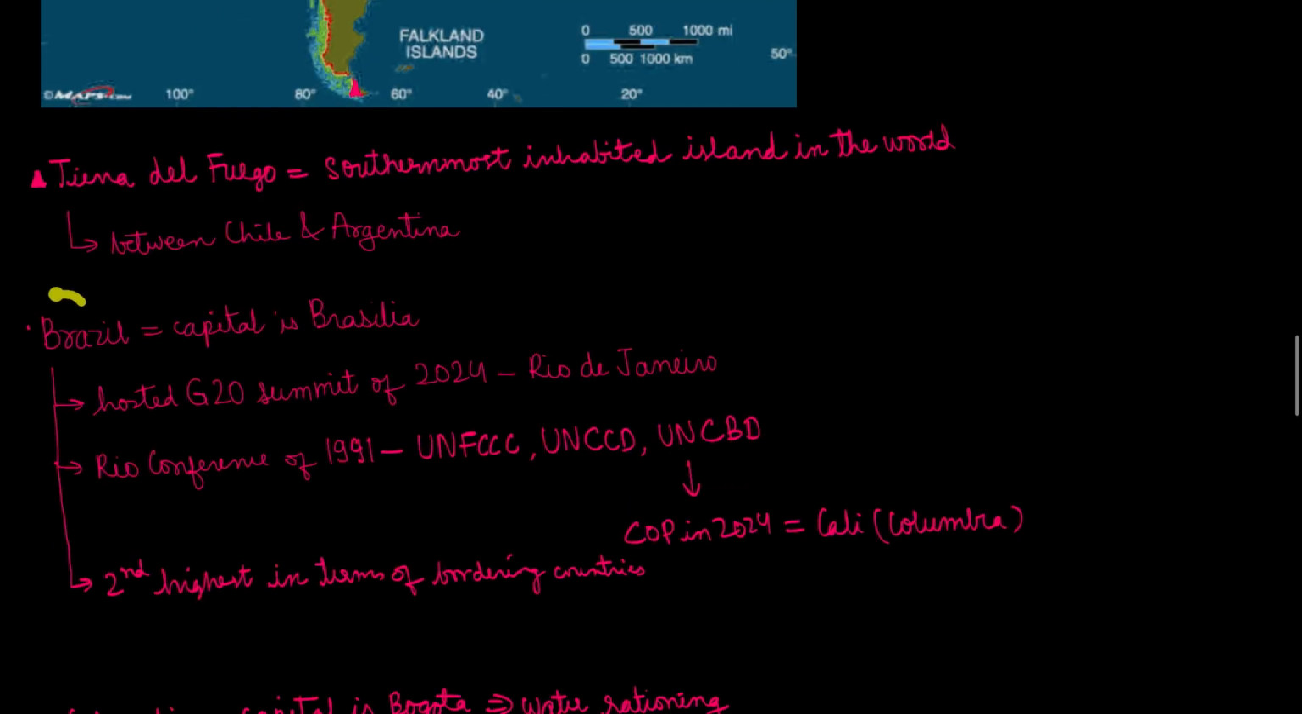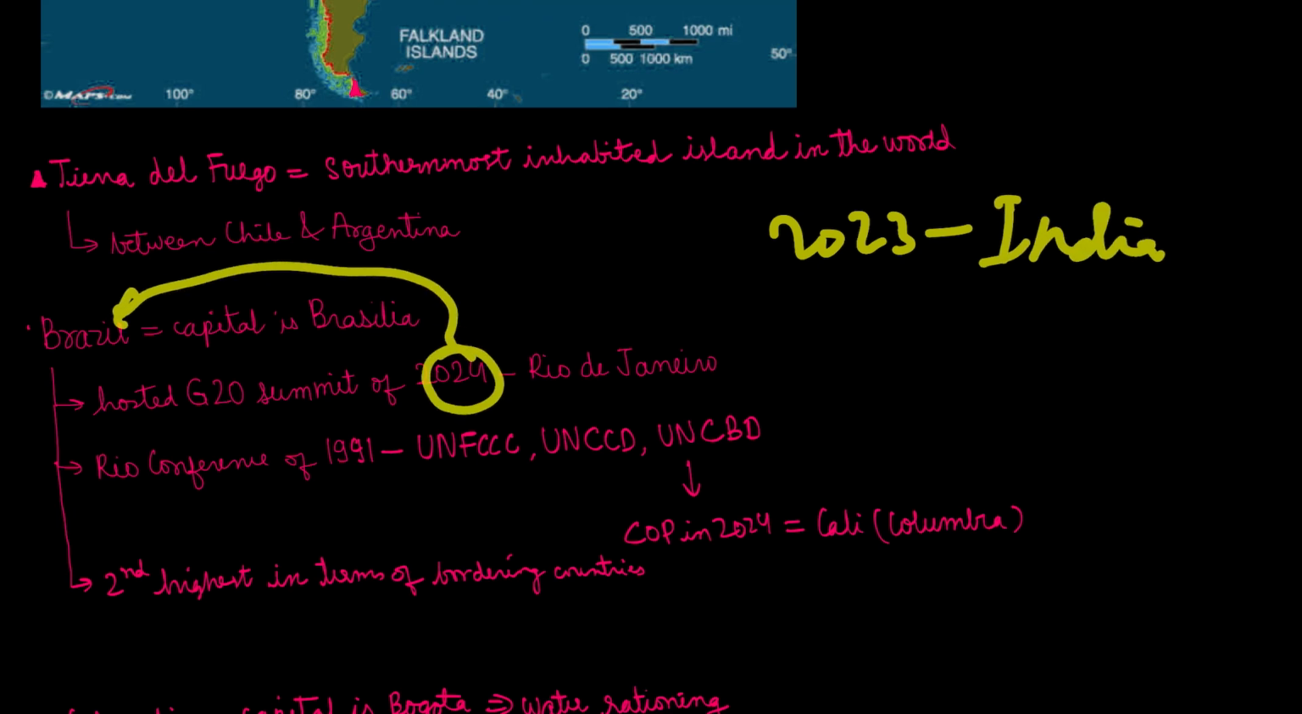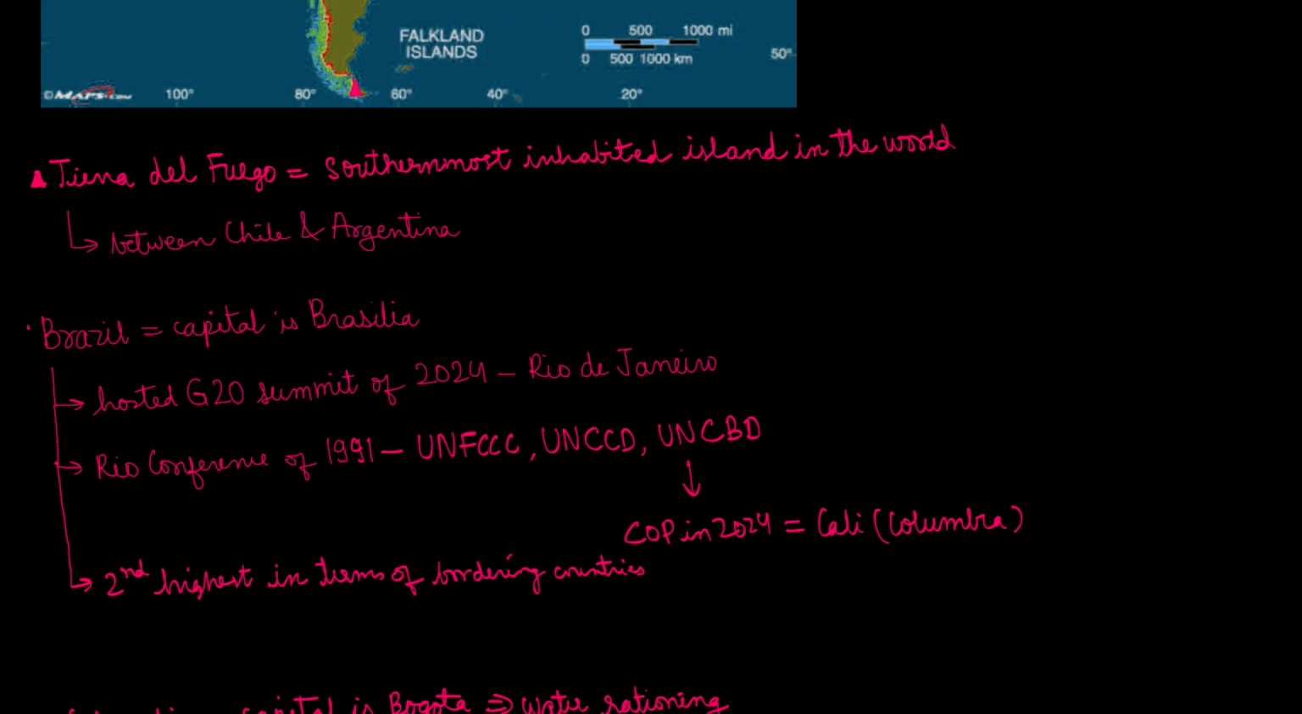Then comes the country of Brazil, famous for its football team. The capital of Brazil is Brasilia. Brazil recently hosted the G20 summit of 2024. In 2023, it was held in India. In 2024, Brazil hosted it in Rio de Janeiro.